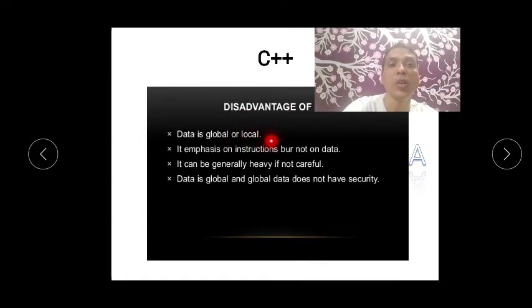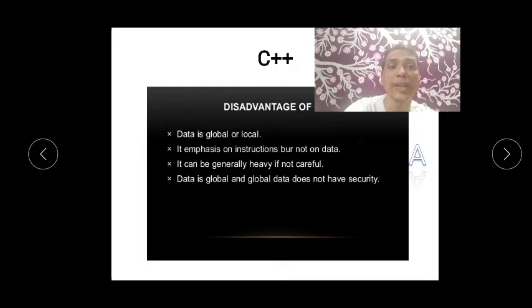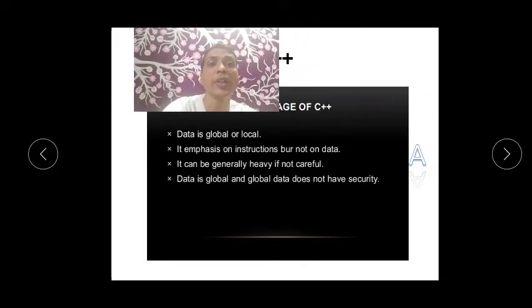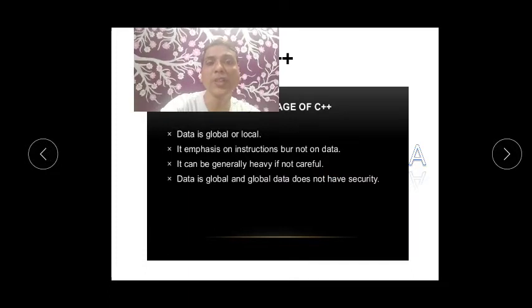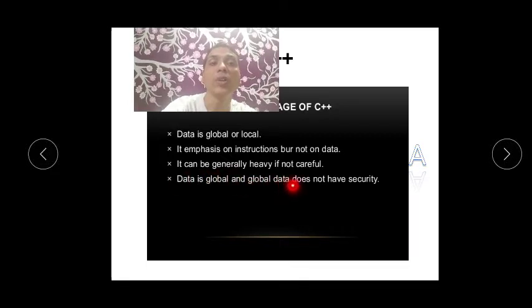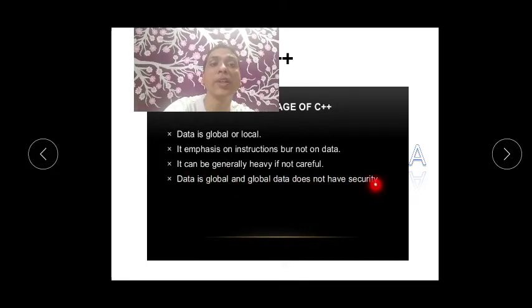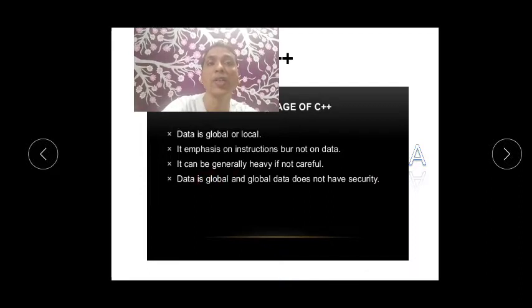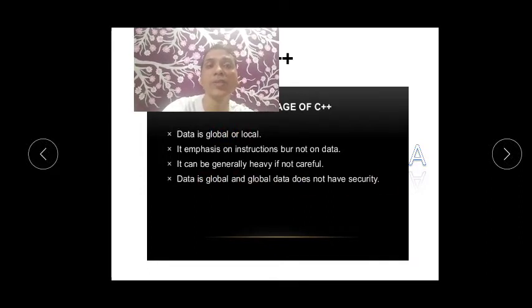Data is global or local. Okay, that means variables, they are talking about. It emphasizes instructions but not data. Okay, then it can generally be heavy if not used carefully. That means heavy in the sense you will not be able to understand if you don't pay attention. Data is global and global data does not have security. Okay, so they are telling data is global and local, so global data doesn't have security.